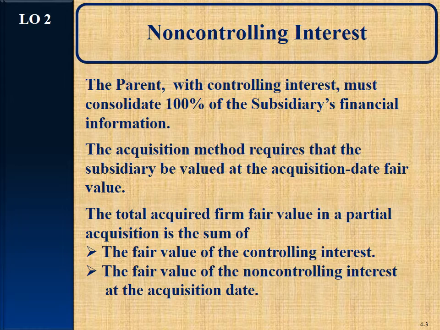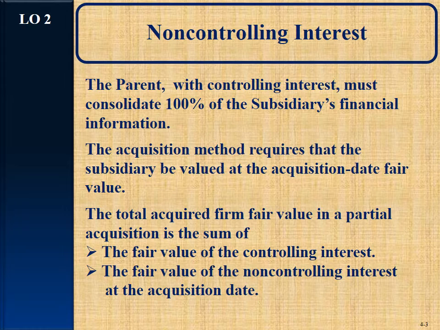Now here's the key. The acquisition method says, hey parent, you're really buying 100% of the assets and liabilities of the company. You have control of those. However, your equity is still split.